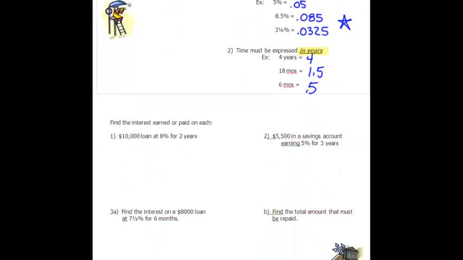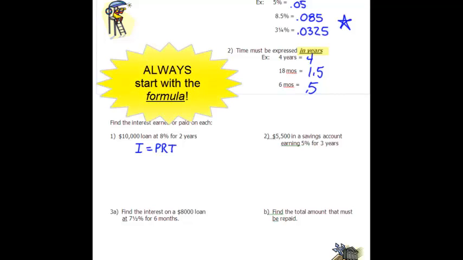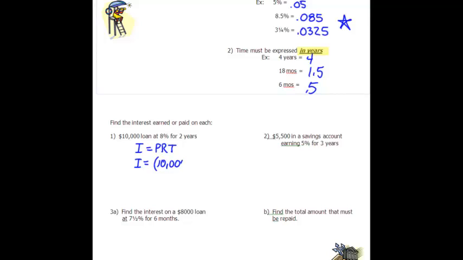Find the interest earned or paid. So I take out $10,000 and the interest rate that they're charging me is 8%, and that's for 2 years. So the first thing you're going to do is write down your formula. I equals PRT. So what do I want to know? I want to know the interest, and that's going to be the principal, which is the amount of money that I'm taking out as a loan, times the rate, times the time. And then you just multiply it out and you get $1,600.